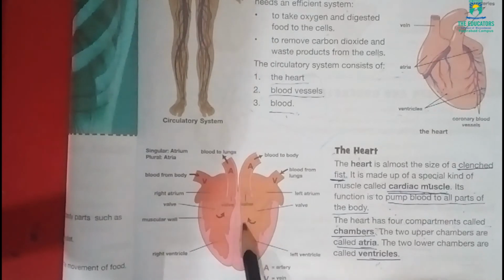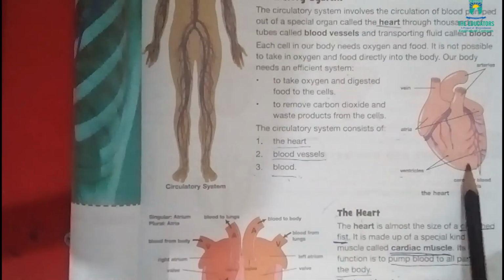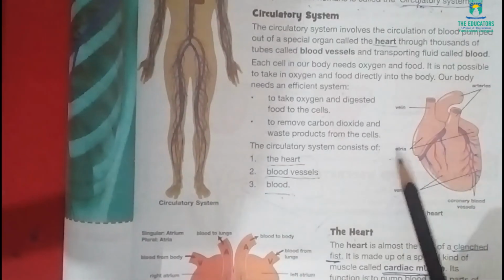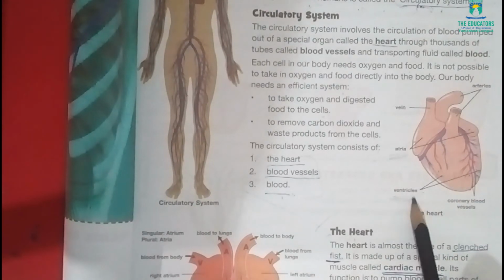Here is also a picture of the internal structure of the heart, and a picture of the complete heart. Here are the arteries, veins, the atria and the ventricles.